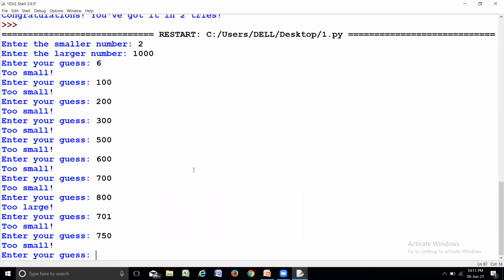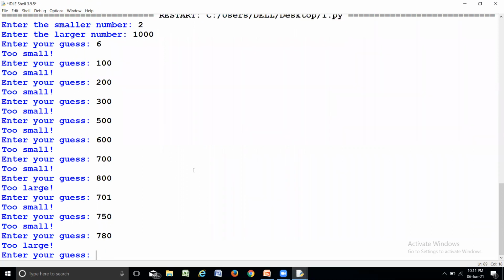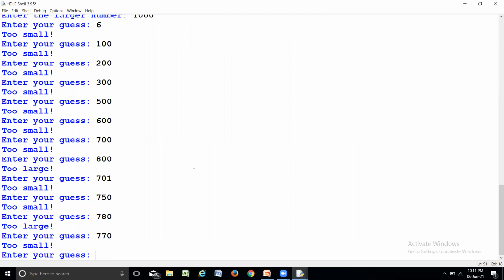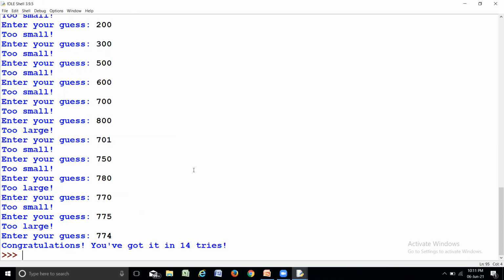750 is also small, so it is definitely between 750 and 800. So I'll give 780 this time. It is too large, so it is 750 to 780. So I'll give 770 this time. Too small, so it is definitely between 770 and 780. So I'm giving 775. It is too large, so I'll reduce the number. 774. Congratulations, you have got it in 14 tries.